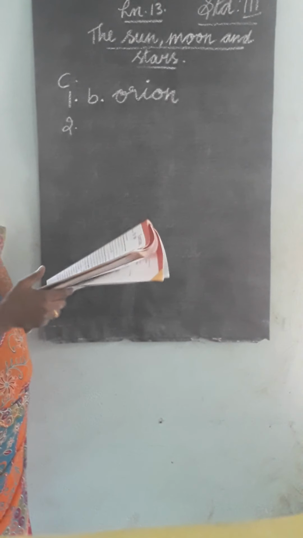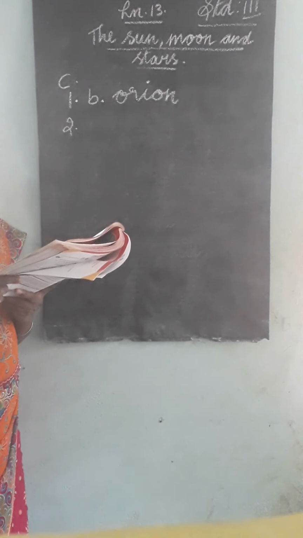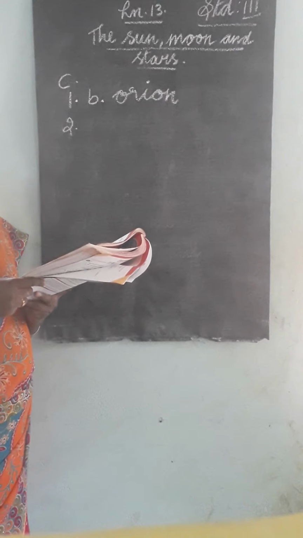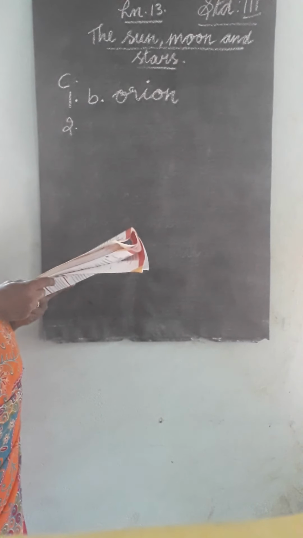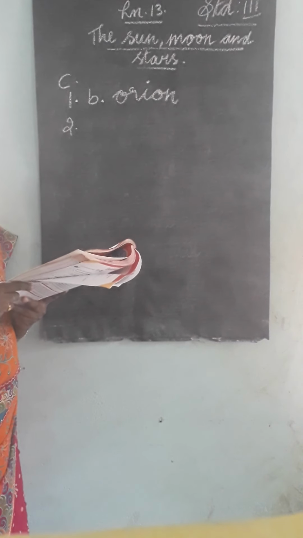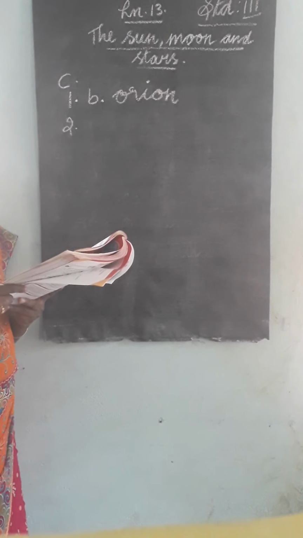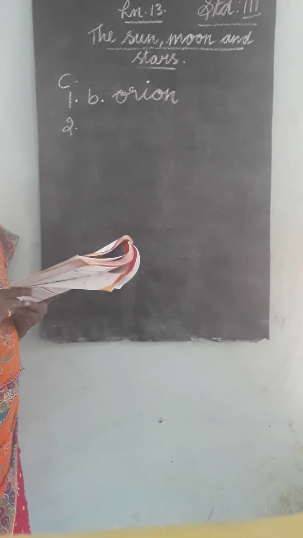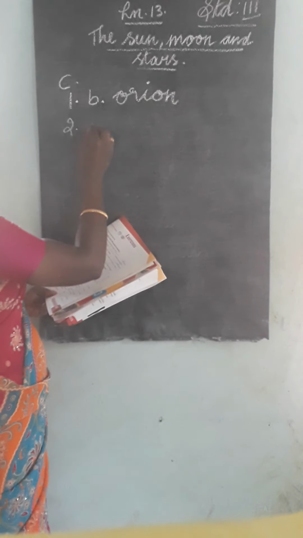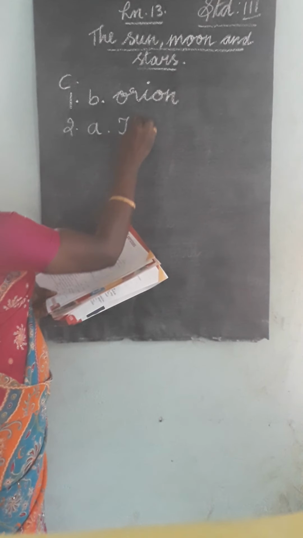Okay. So second one, which of these is a constellation? A. The Hunter, B. Kepler, C. Galileo, D. All of these. First one A. Answer the Hunter.